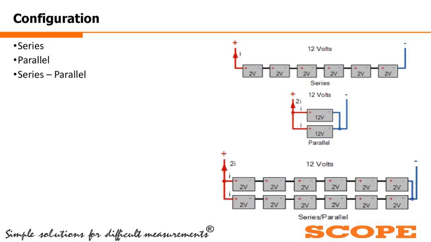Now, in case of series parallel configuration, like in battery banks, however we are doing the connection, we are having 2-volt cells, 6 numbers, and another 2-volt cell, 6 numbers, and we are connecting them in parallel. So we are getting 12 volts as the output voltage, and the output current is twice that of I, that is 2I. So that is exactly how series parallel configurations are done.